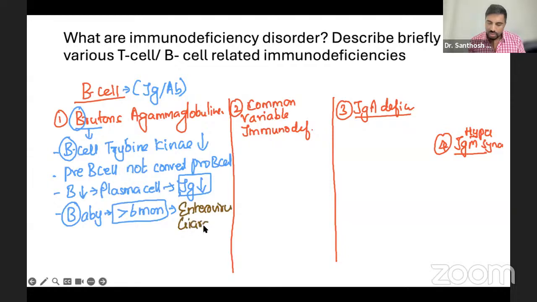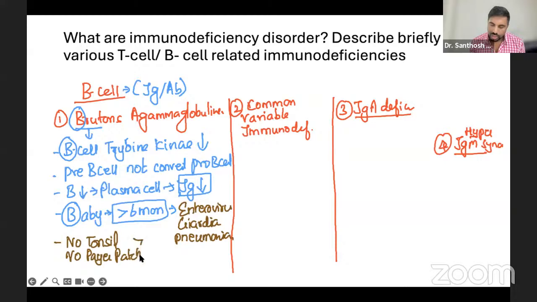Whenever immunoglobulins go down, these are the common infections, and even a lot of pneumonias because of sinopulmonary defect. This is important. These are the common clinical features, but also these children have no tonsil, no Peyer's patch. These things also will be absent.